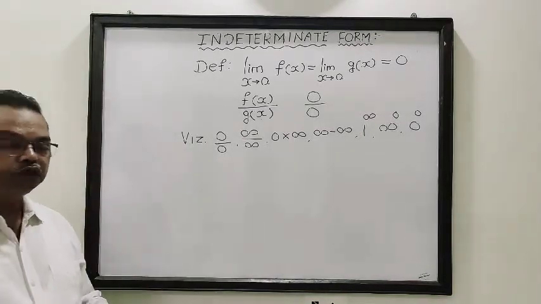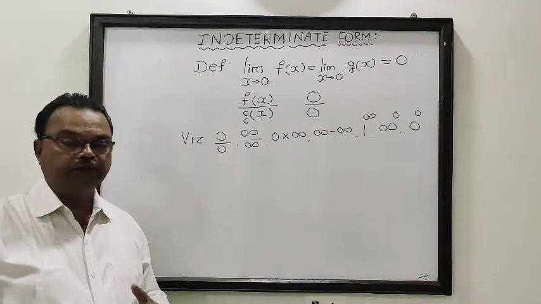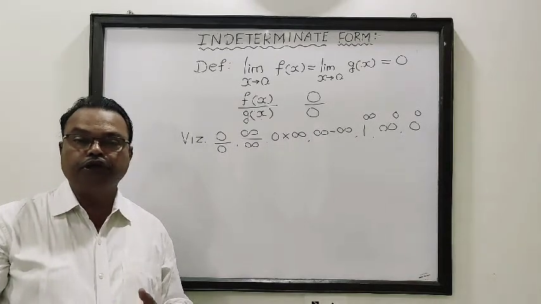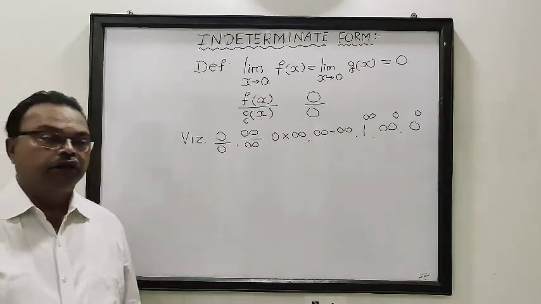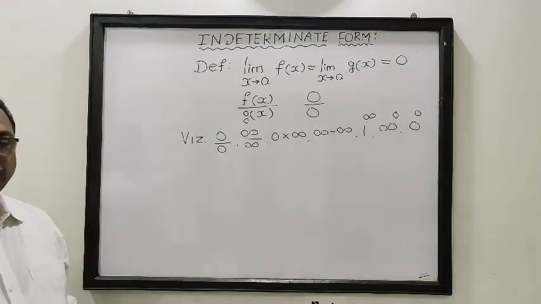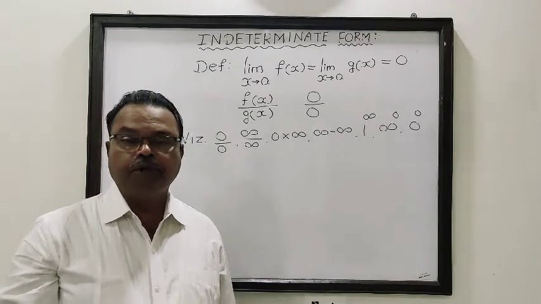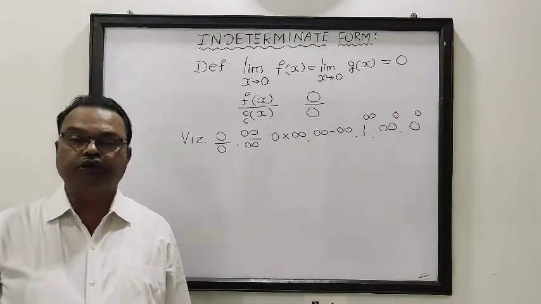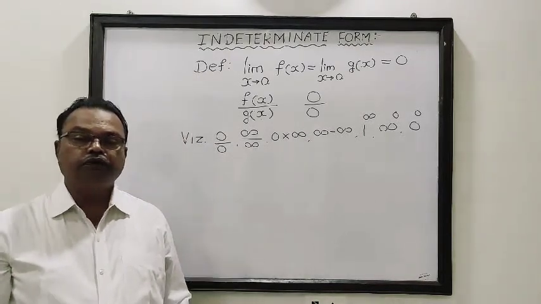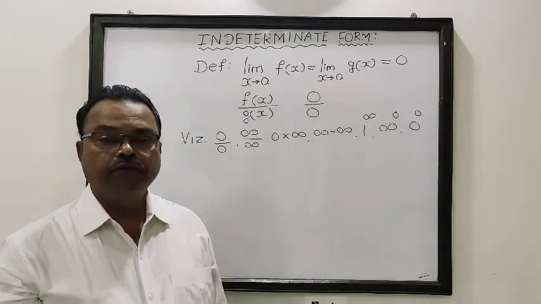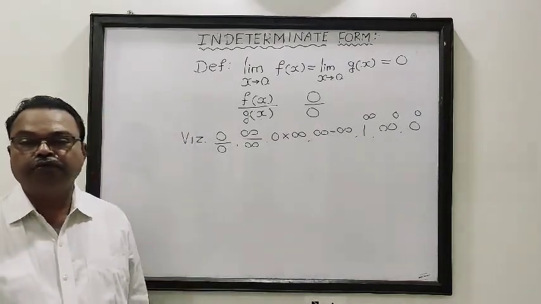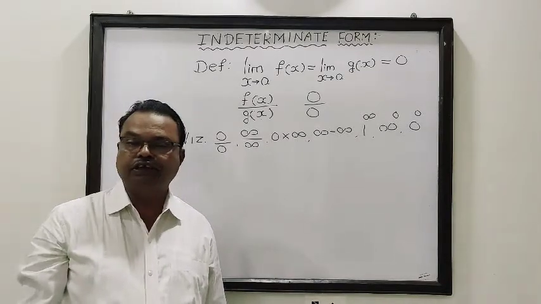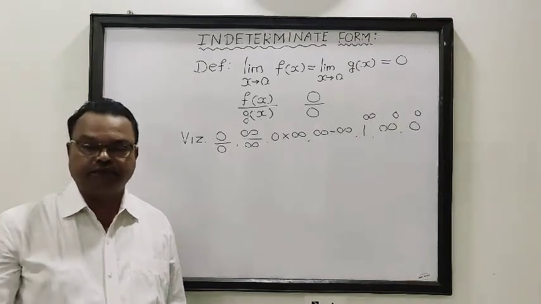Before proceeding, I would like to explain the idea behind this indeterminate form 0 by 0. Indeterminate means which cannot be determined. The concept of this indeterminate form was introduced by the famous Indian mathematician Srinivasa Ramanujan from Tamil Nadu. All of you know, when he was a student in the first or second standard, the teacher of mathematics started the problems. You know the level of mathematics at first or second standard. Teacher started the problem of division.